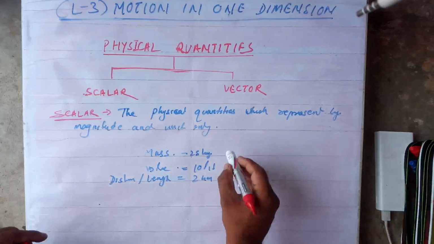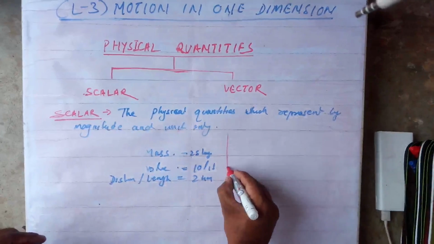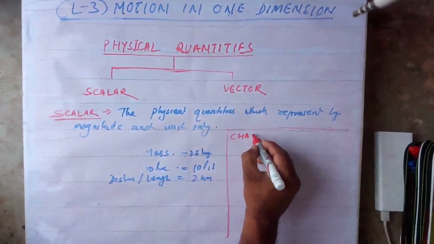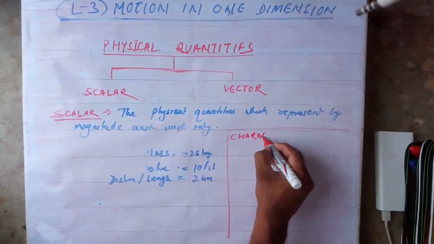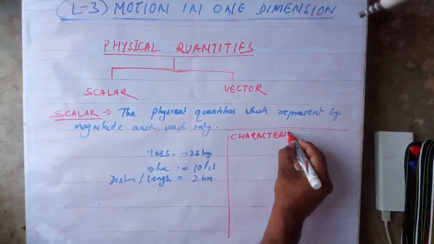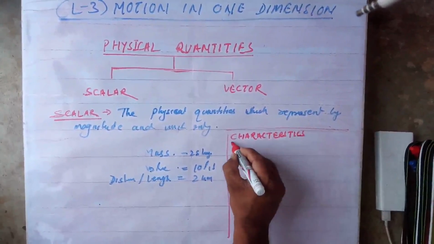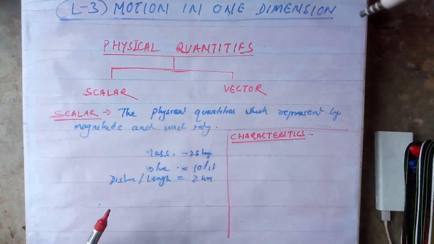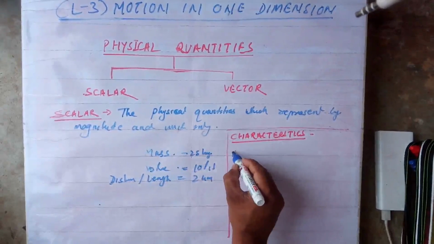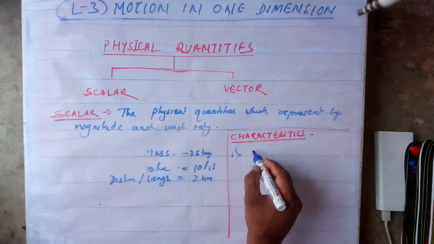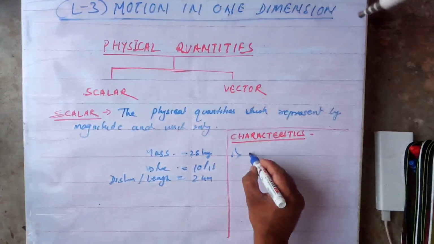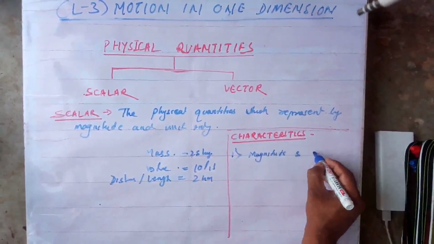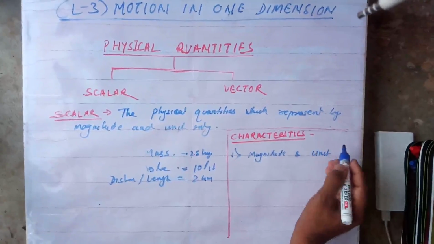Now, characteristics or properties of scalar quantities. What are the characteristics? The first thing is that they are represented by magnitude and unit only. Sorry, I said direction earlier. Magnitude and unit only.